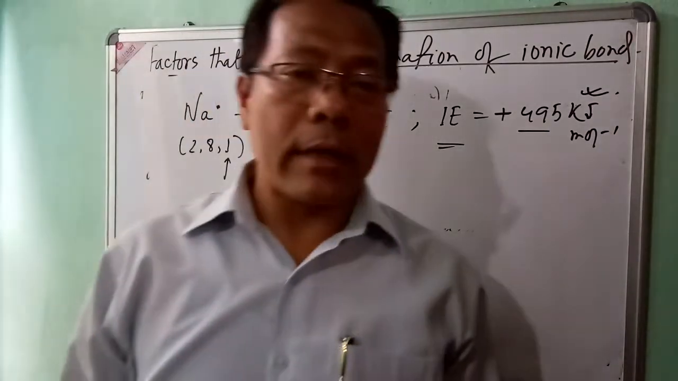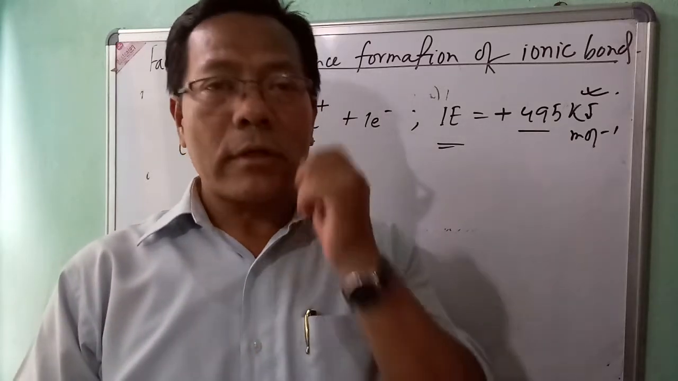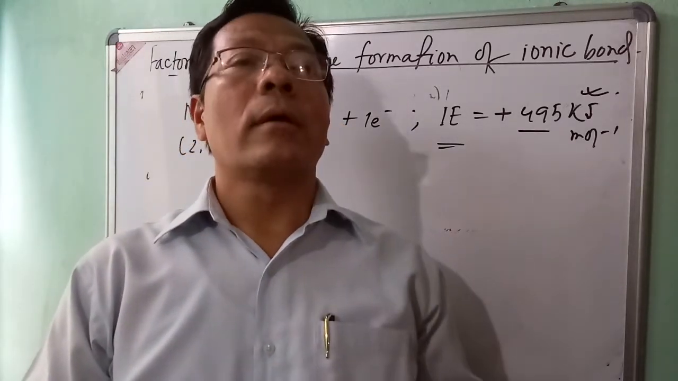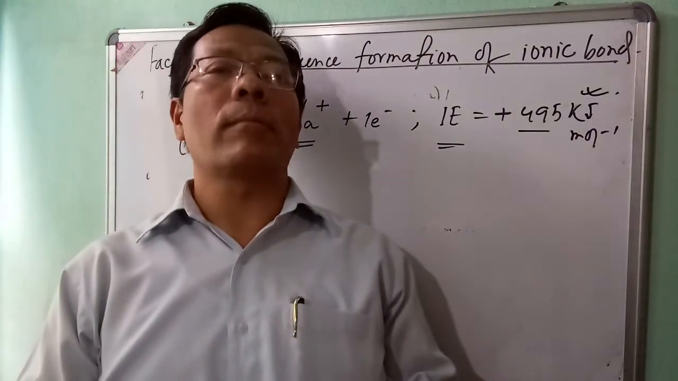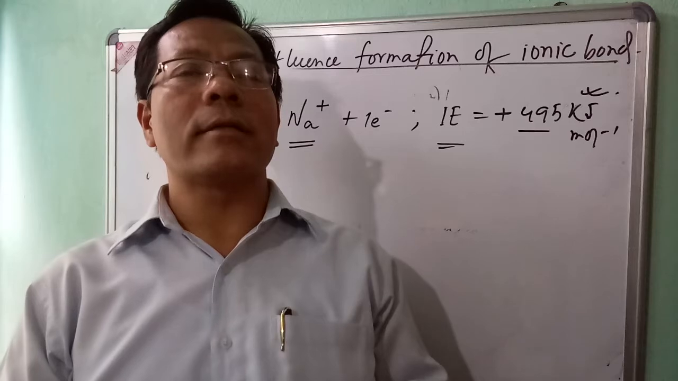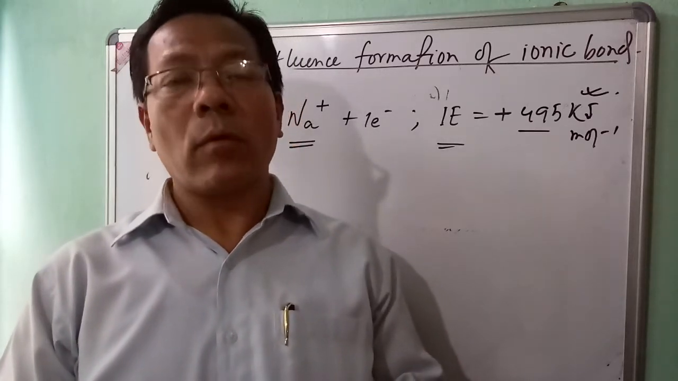The value of ionization enthalpy depends upon the size of the atom. If the size of the atom is large, it is easier to remove the valence electrons to form cation easily, and at that time the value of ionization enthalpy will be low.